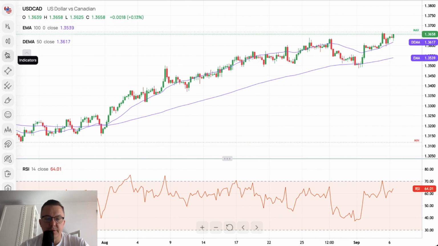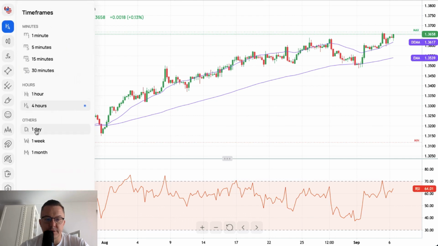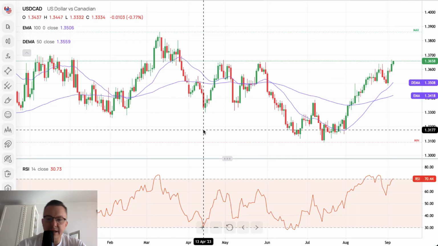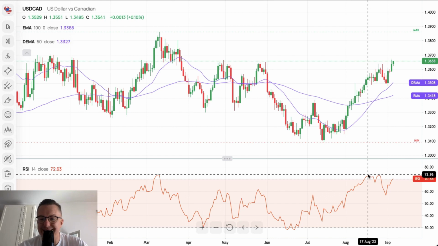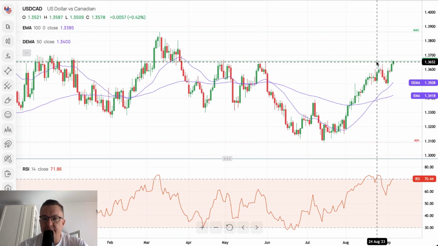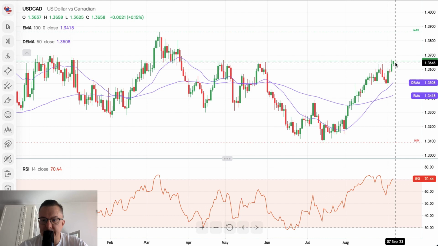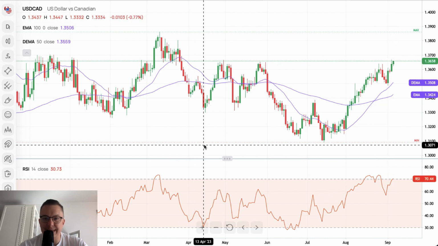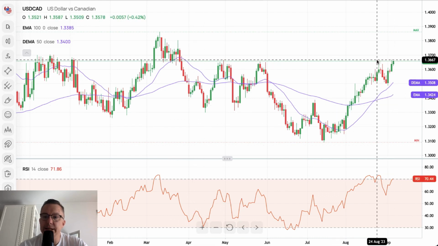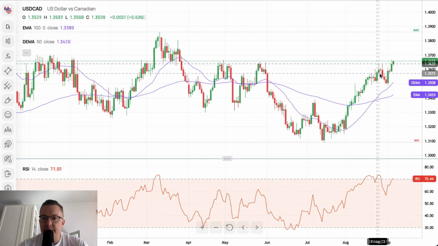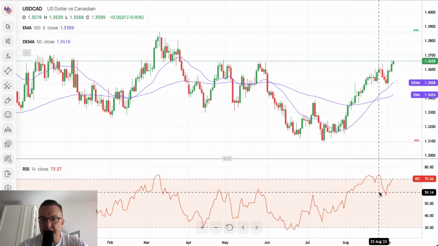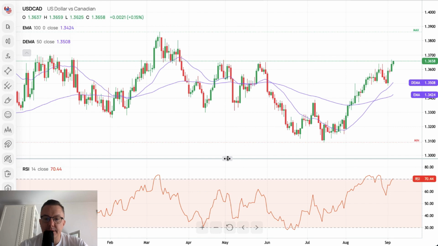So the US dollar is being bought all across the board, and let's just switch to the daily time frame chart to see the perspective. There you go. On the daily time frame chart, we already hit extremely overbought market conditions. There we got some kind of a pullback, and now we are back in the game. So the market is clearly diverging. Market behavior, or price, is diverging from the RSI indicator.